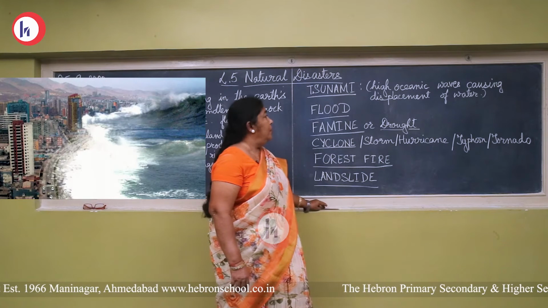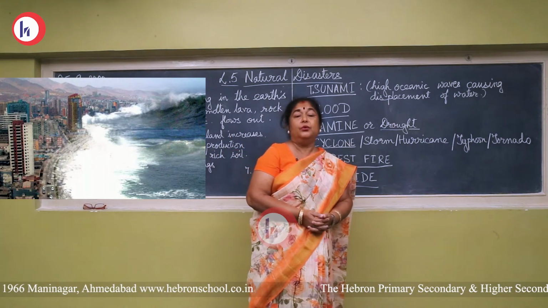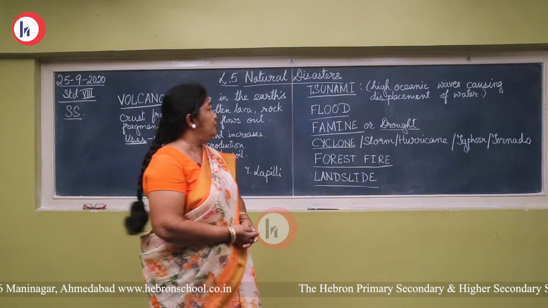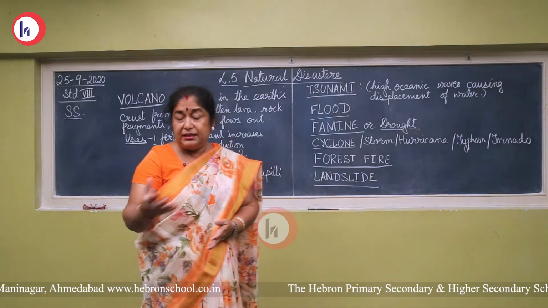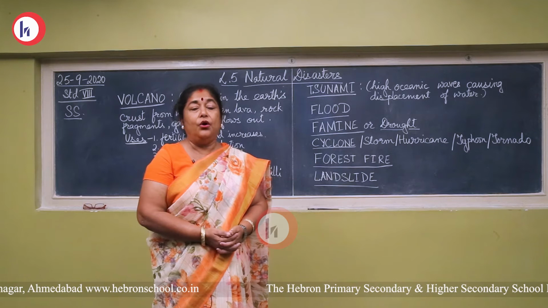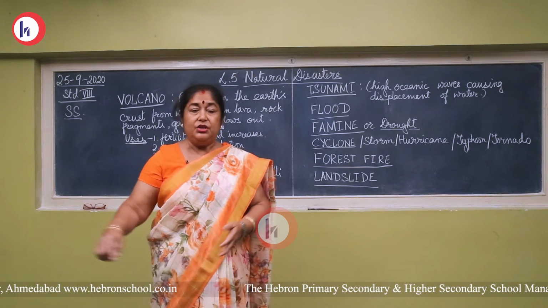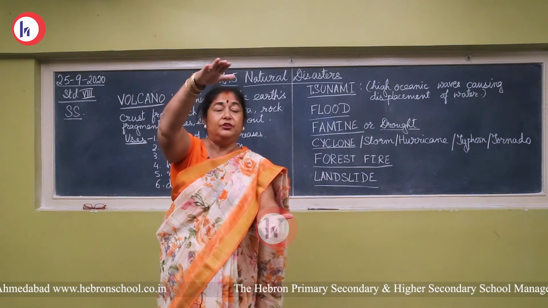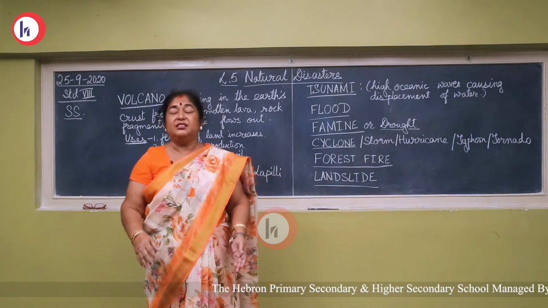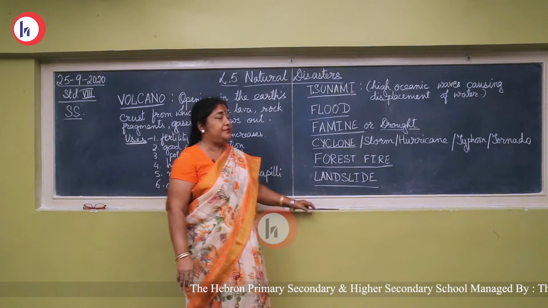Now, you can see sometimes the waves are very high. Oceans and seas are very deep. When there is a volcano or an earthquake underneath the ocean or the sea, the waves will move like this. In the same way, the entire mass of water will rise up and then fall down. When the full mass of water rises up and falls down, it creates huge waves.